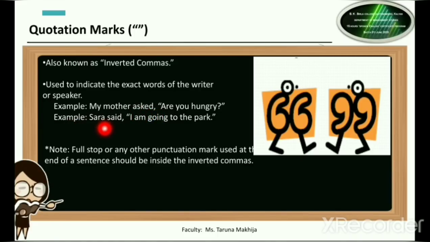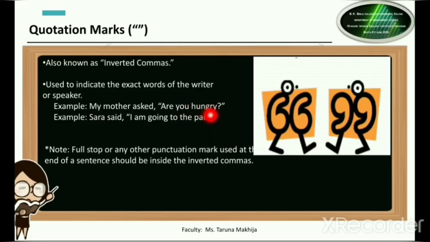Another example, Sarah said, comma, "I am going to the park." So "I am going to the park" are the exact words used by Sarah. So to put them in a sentence, we will be putting them in the inverted commas. Important thing to note over here, full stop or any other punctuation marks used at the end of a sentence should be inside the inverted commas. Now what does this mean?